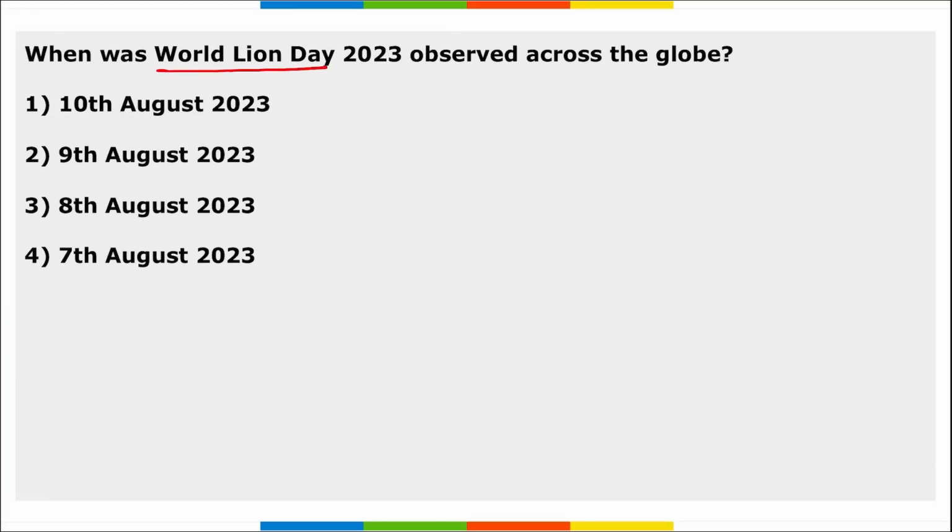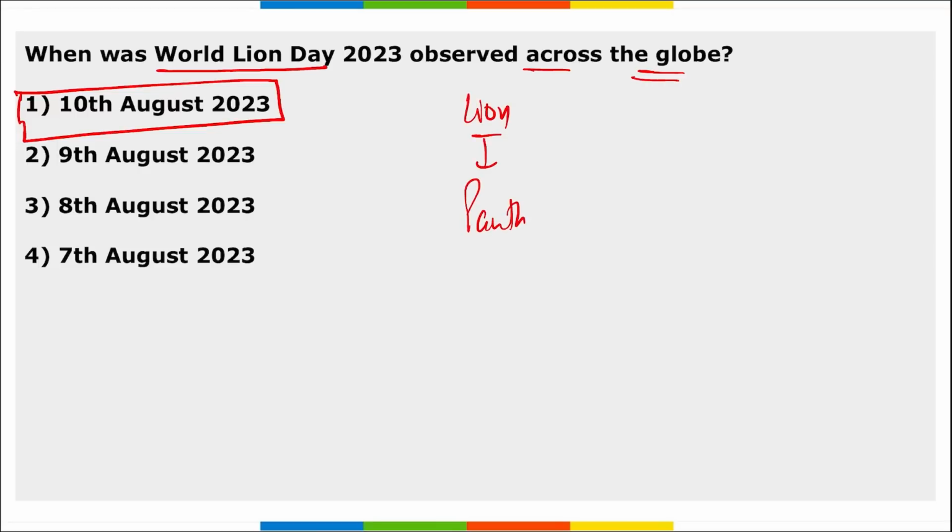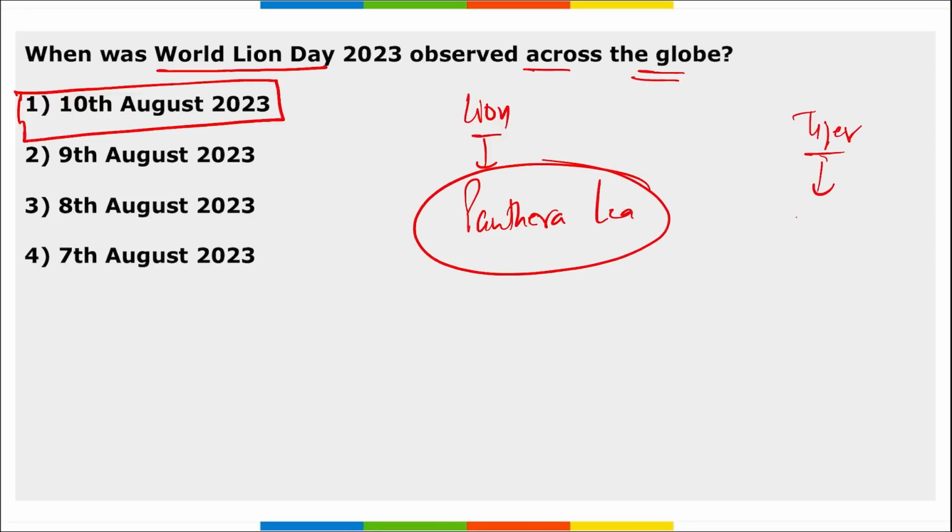Next, when was World Lion Day observed across the globe? It is on 10th of August we observe World Lion Day, right? And it is to create awareness about the threats faced by the lion population across the world. What is the scientific name of lion? It is Panthera leo, right? For tiger, what is the scientific name? It is Panthera tigris, correct. For lion it is Panthera leo, and for tiger it is Panthera tigris. The first ever World Lion Day was observed in the year 2013.